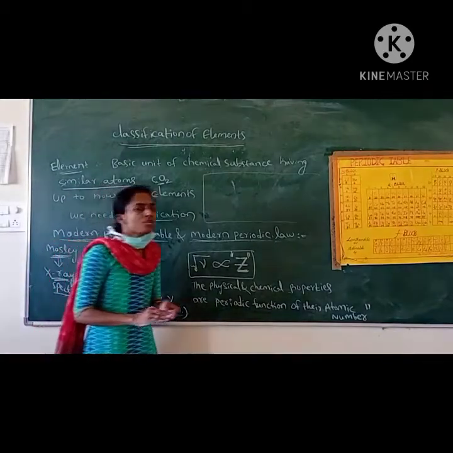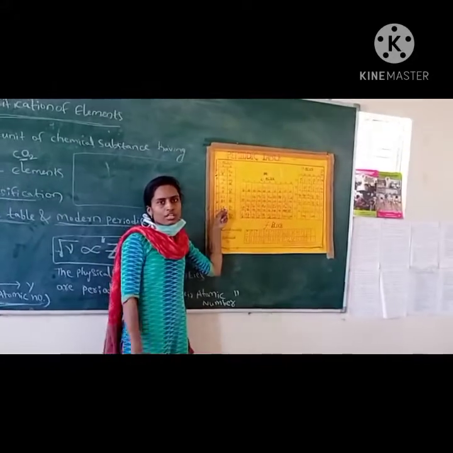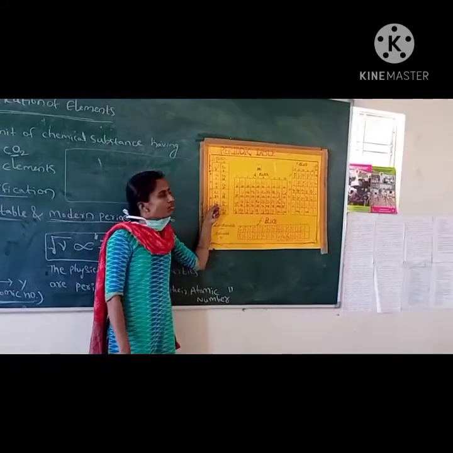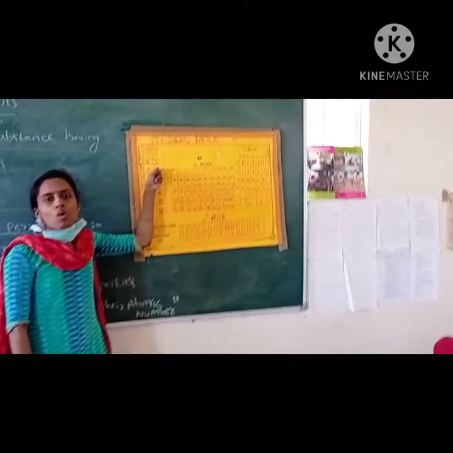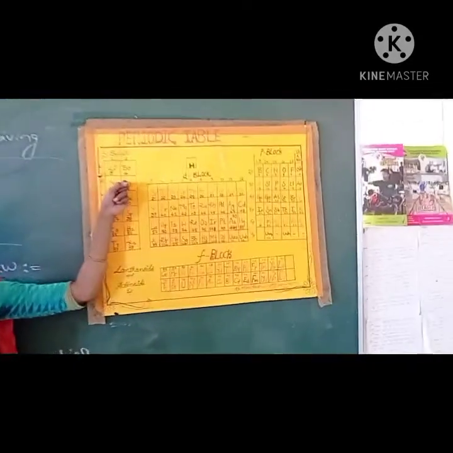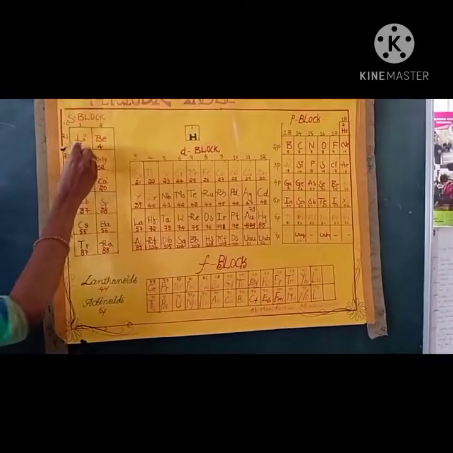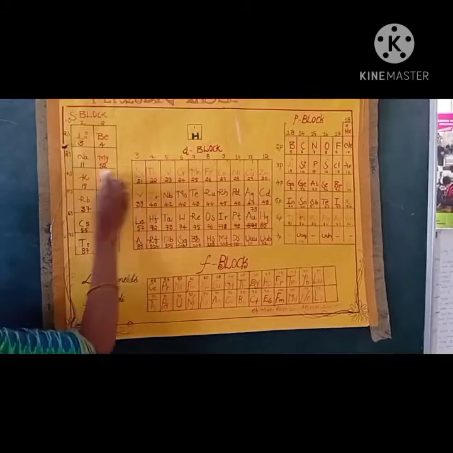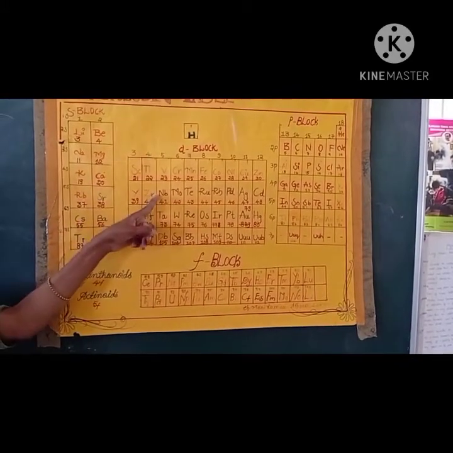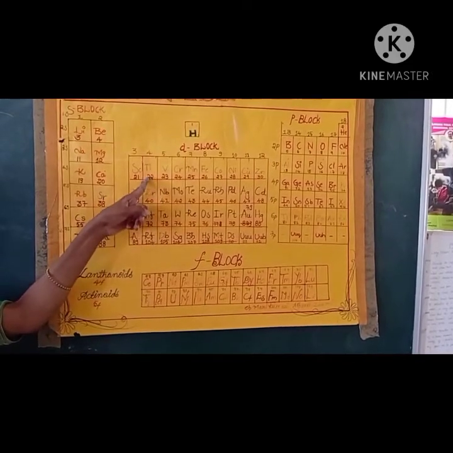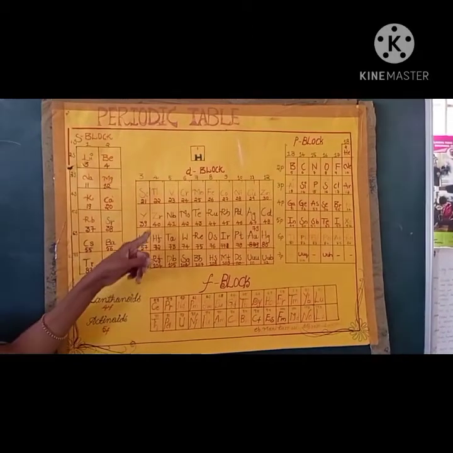Let us see the periodic table. Here he classified the elements based on their atomic number, arranging them in increasing order of atomic number. So let us see this periodic table. Horizontal rows are called periods and the vertical rows are called groups. So this is the Mendeleev modern periodic table.